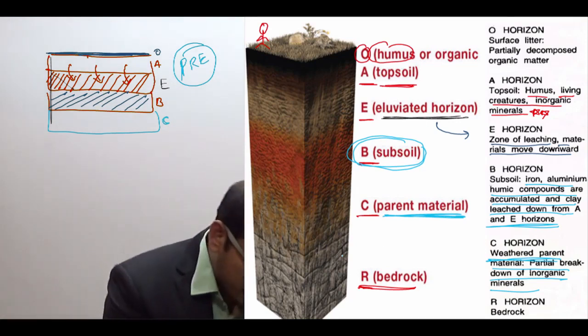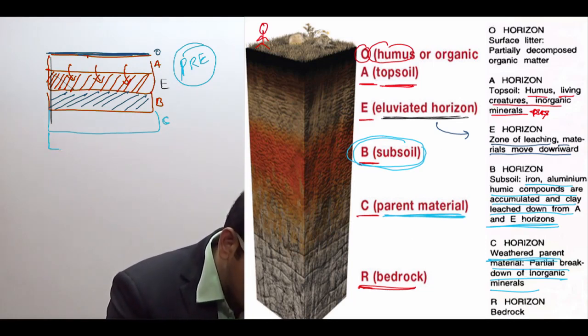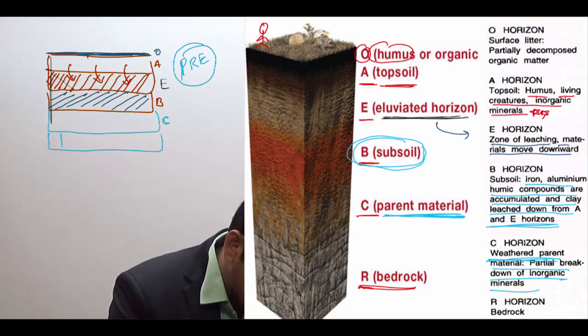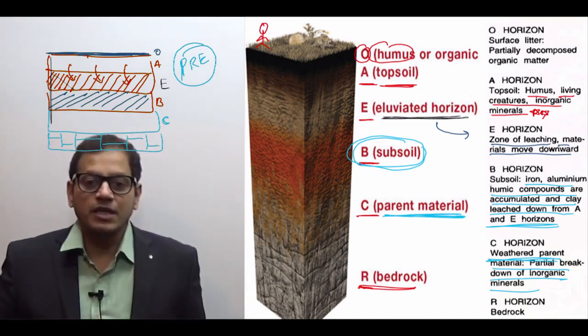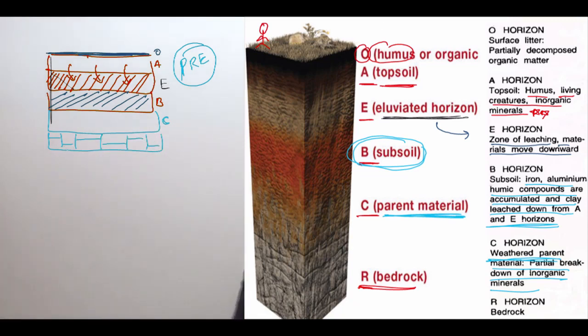And after that parent rock, the downmost layer is not broken. The downmost layer is a big thick rock, a continuous rock which has not been broken down. This layer which has not been broken down is known as the R layer, and it lies deep inside the earth, therefore it is known as the bedrock.